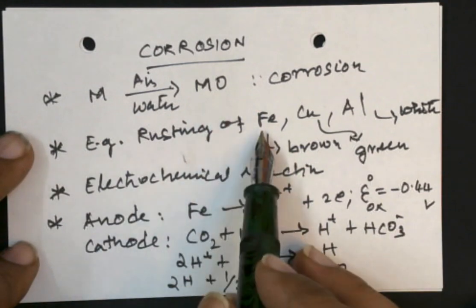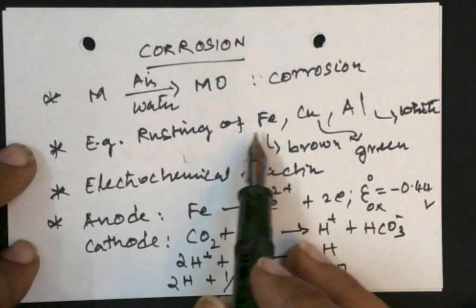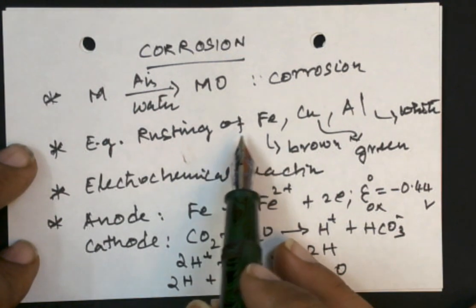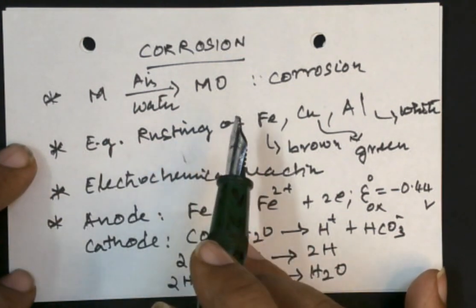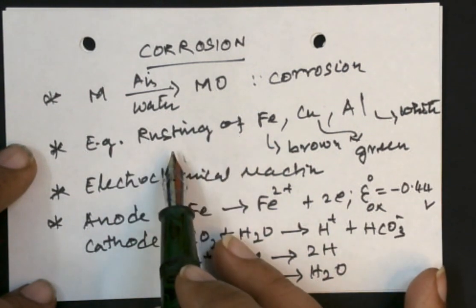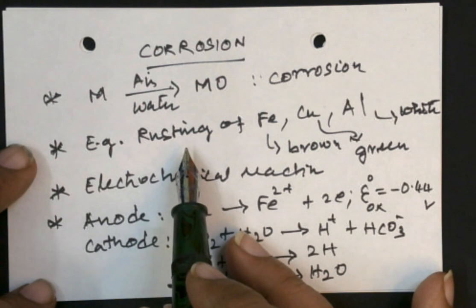So why is it named corrosion? You are losing the material. If you have a bridge without painting, in due course, due to climatic conditions, it may lose its material. So finally, the bridge may break. So we need to protect this metal from rusting. So the prevention of rusting is very important. And before that, let us understand what rusting is and its electrochemical reaction.